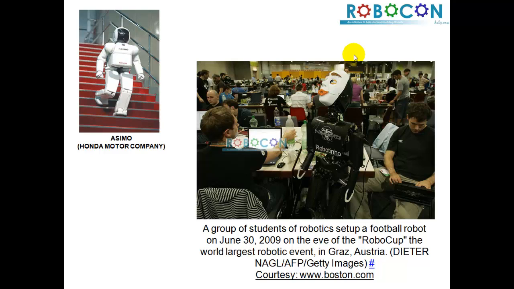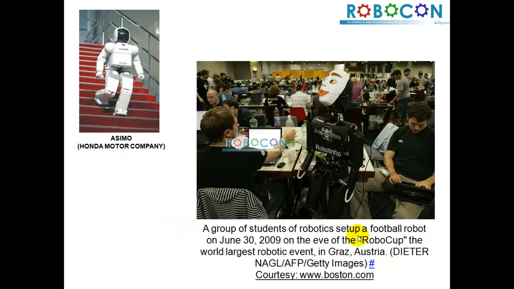Till now, there are so many humanoid robots, and if you just type humanoid robots on Google, you'll find a huge list of images and pictures showing various kinds of robots. We're just listing a few. ASIMO from Honda Motor Company is the most famous one, and they have spent more than a decade building this wonderful technology.